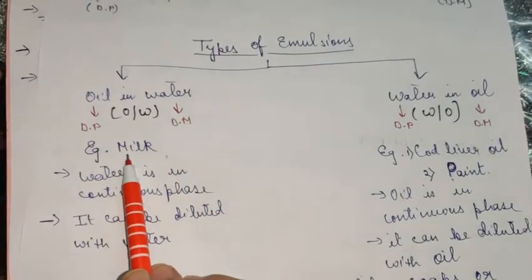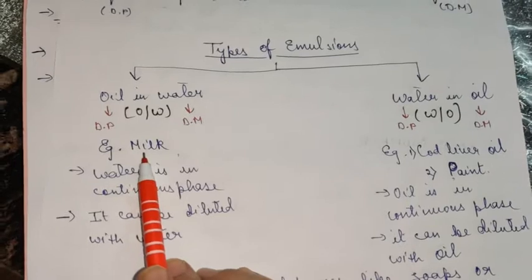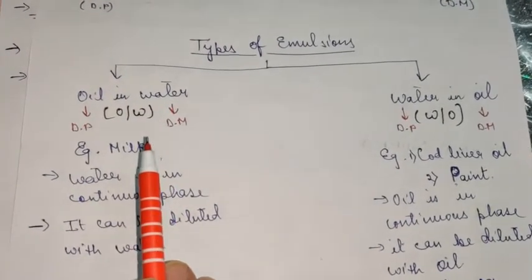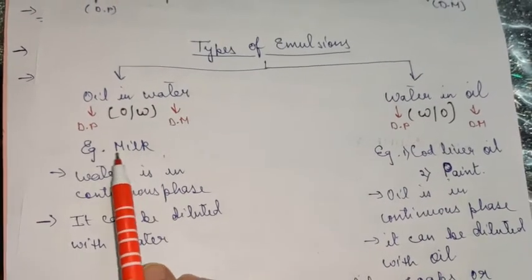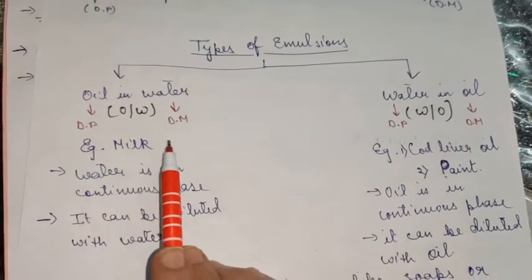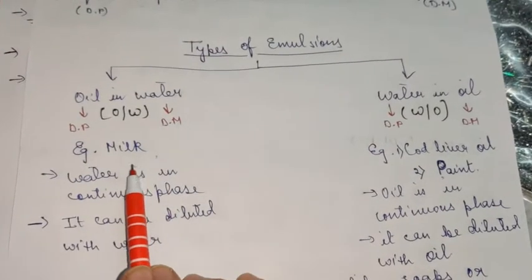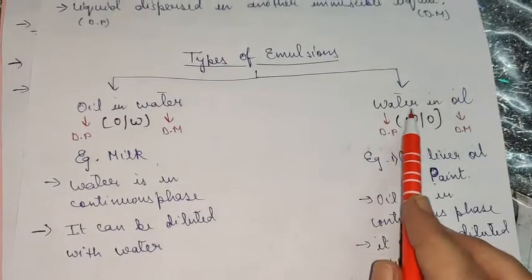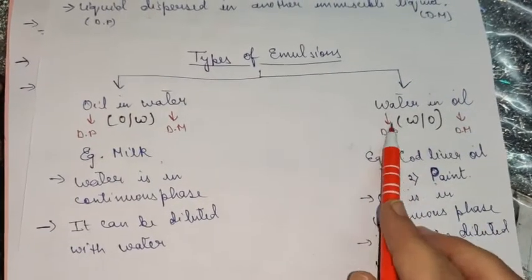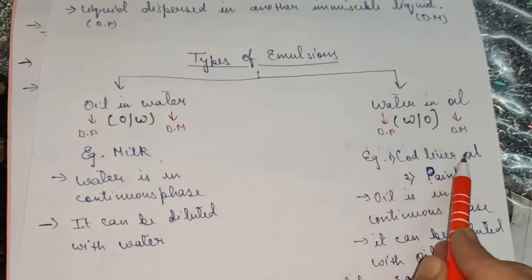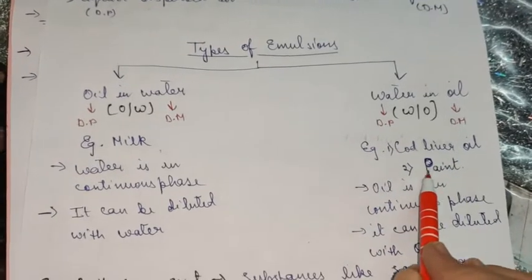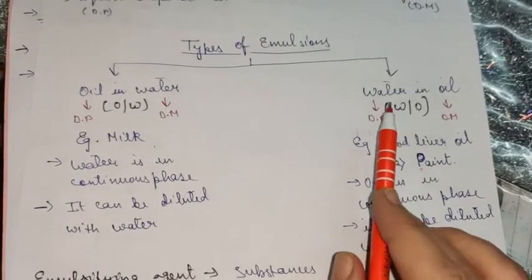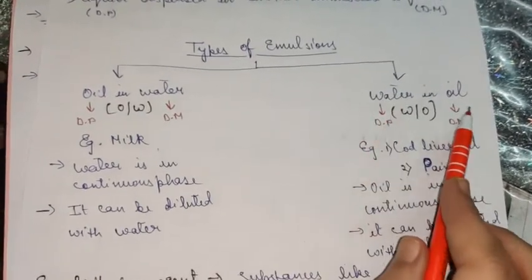water, is milk. Milk is actually an emulsion where fat is dispersed in water. Okay, fat or ghee is dispersed in water. That is why you can extract out ghee from milk. And water in oil, the example of this category is cod liver oil or paint. Paint is also an example of emulsion, and this is a type where water is dispersed in oil.